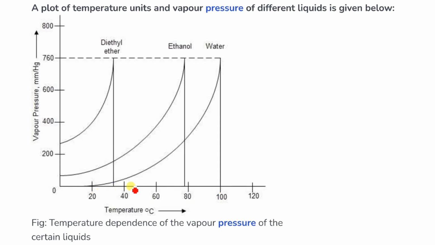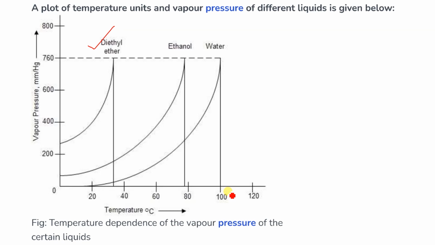Out of these, if I ask which one will have the highest vapor pressure at 80 degrees, out of diethyl ether, ethanol and water, which one will have more vapor pressure? Obviously diethyl ether, because ये सारा convert हो चुका होगा. Ethanol के just कुछ molecules convert हुए होंगे. Water तो अभी still it is in the liquid state. Vapor होगा ही नहीं. Yes?